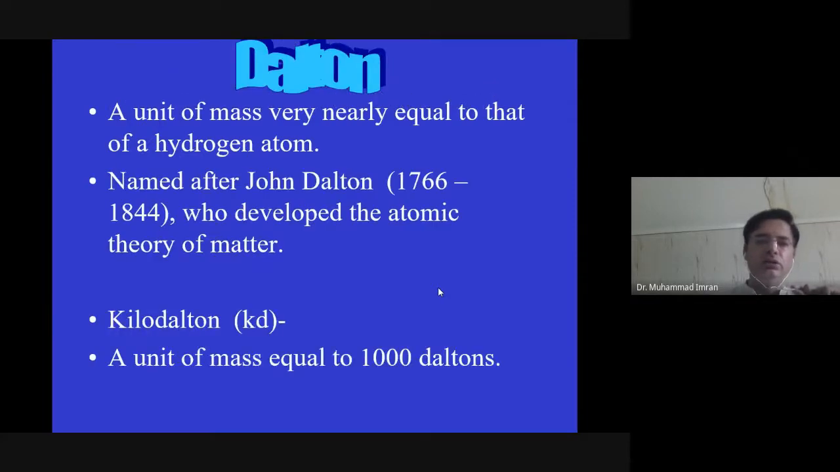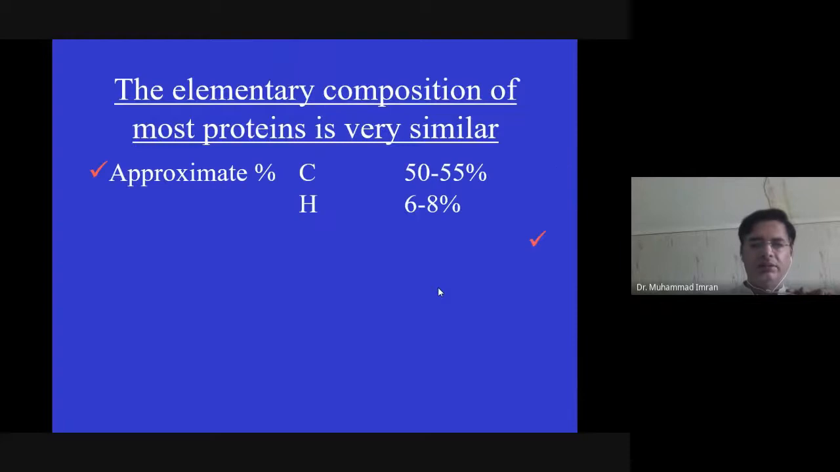As you know, what is the unit in which we measure the mass of a protein? It is the Dalton. A Dalton is a unit of mass very nearly equal to that of a hydrogen atom, named after John Dalton, who developed the atomic theory of matter. 1 kilodalton contains 1,000 Dalton. So it is almost equal to 1 gram of hydrogen atoms.